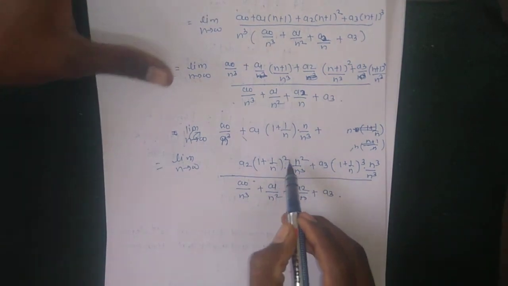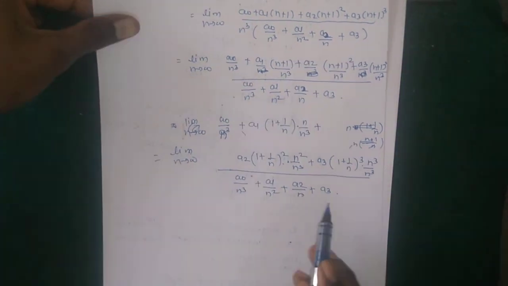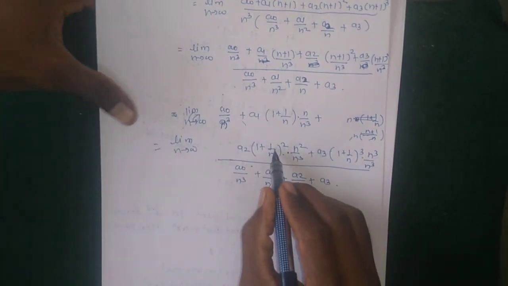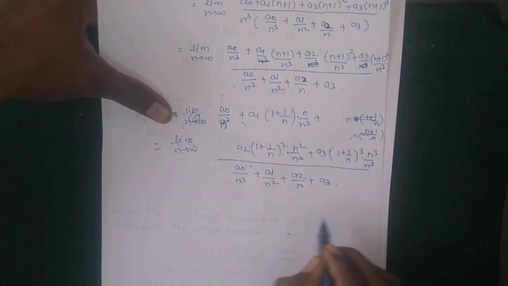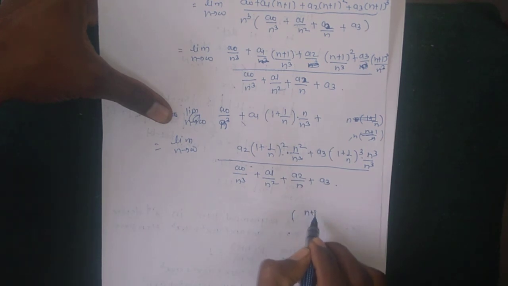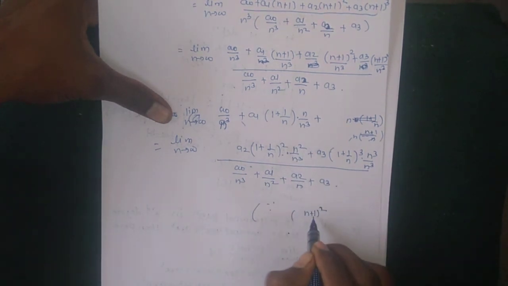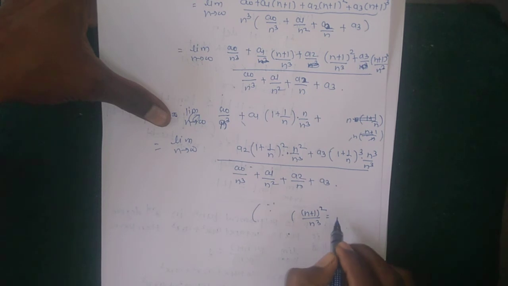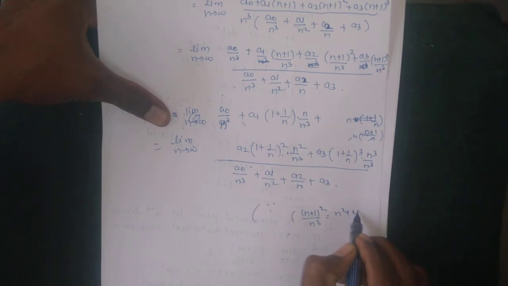Okay, how to take this term common? Because for one term, how to take n common? Suppose (n plus 1) square divided by n cube. The expansion of (n plus 1) square is n square plus 2n plus 1, divided by n cube.